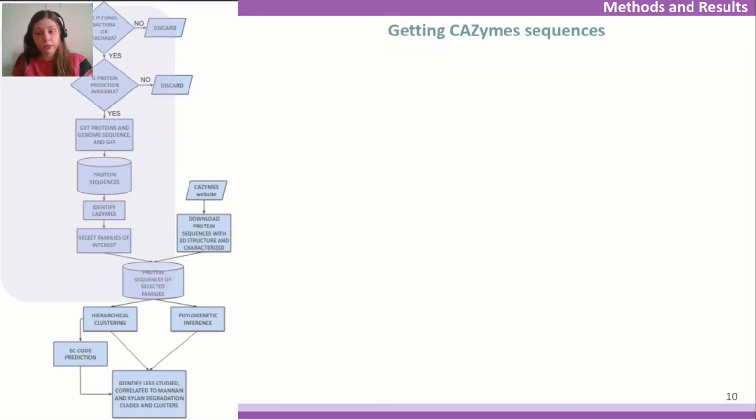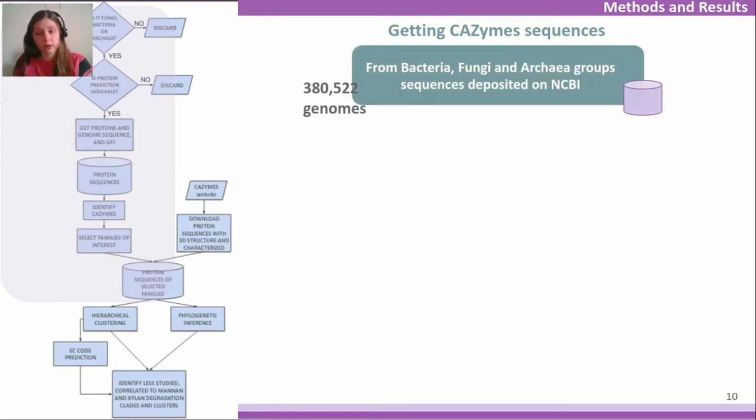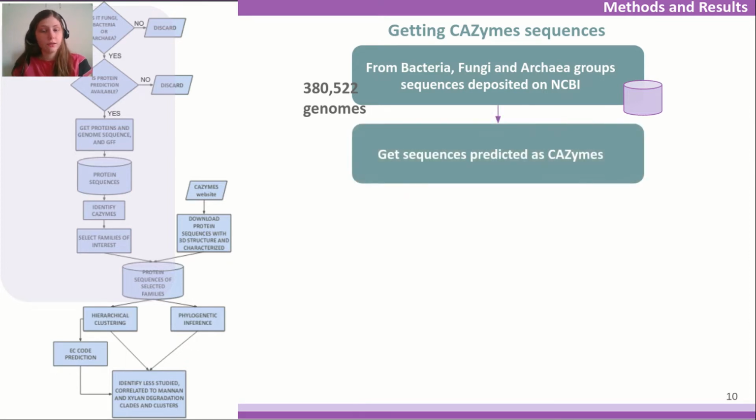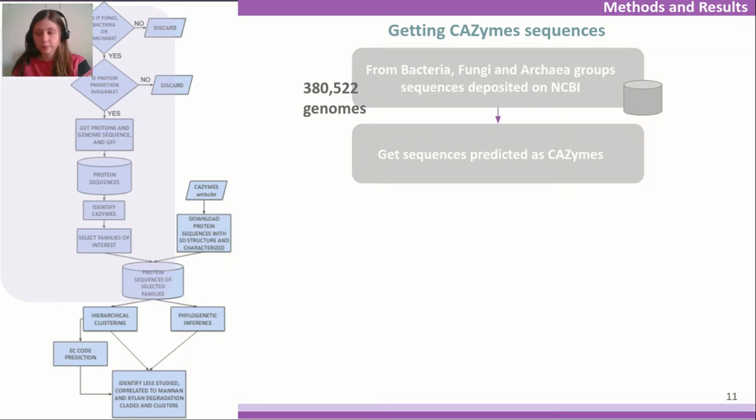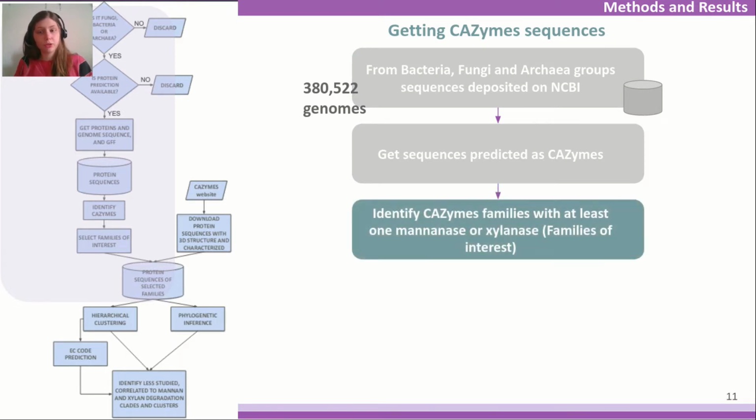Before examining those questions, we gathered genome sequences from bacteria, fungi, and archaea groups deposited on NCBI, and from this data, identified the CAZymes sequences. And to start relating CAZymes to mannan and xylan, we identified families with at least one mannanase or xylanase and worked only with sequences from these families.